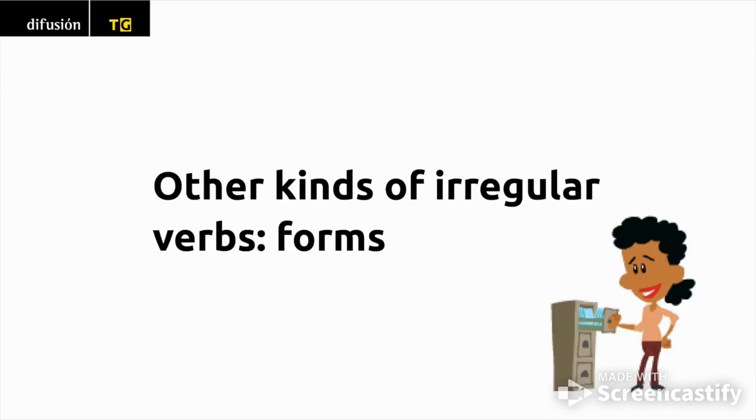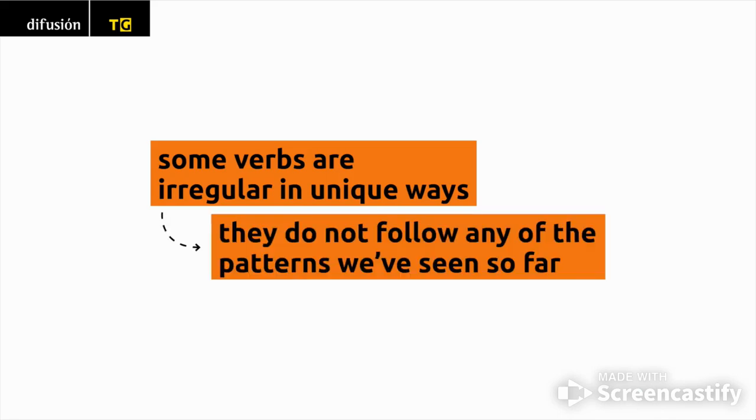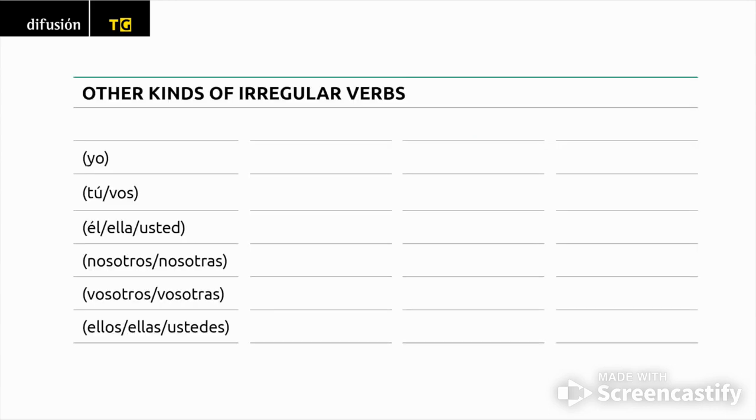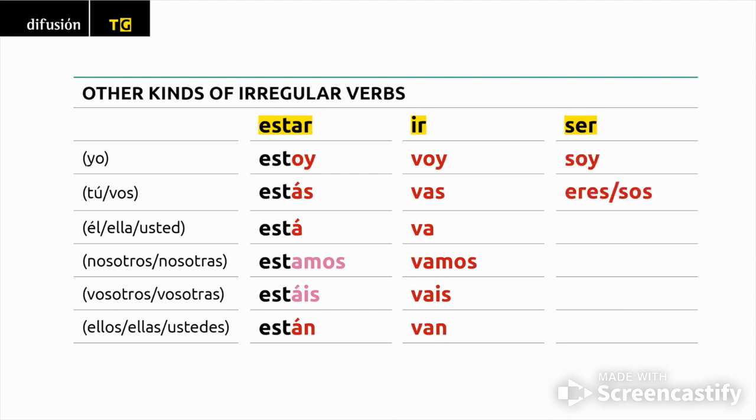Other kinds of irregular verbs. Forms. Finally, some verbs are irregular in unique ways, which is to say that they do not follow any of the patterns we've seen so far. Other kinds of irregular verbs. Estar. Estoy, estás, está, estamos, estáis, están. Ir. Voy, vas, va, vamos, vais, van. Ser. Soy, eres, sos, es, somos, sois, son.